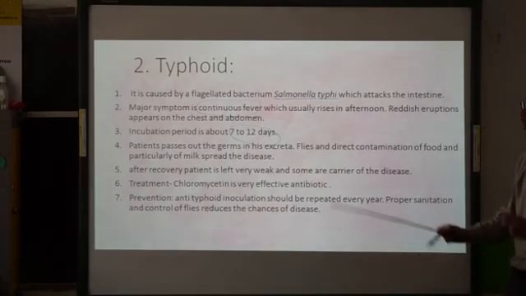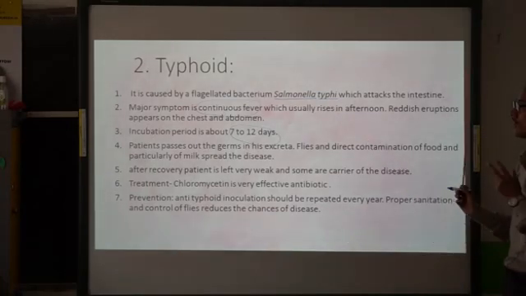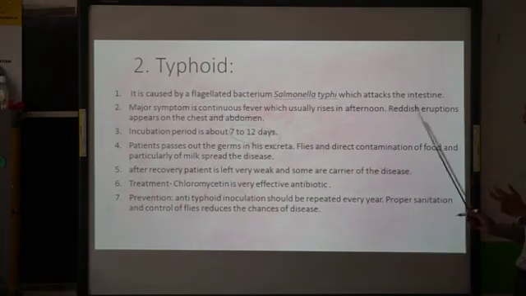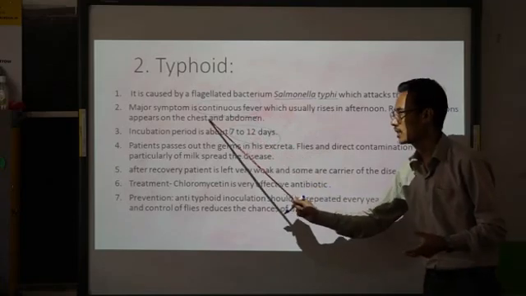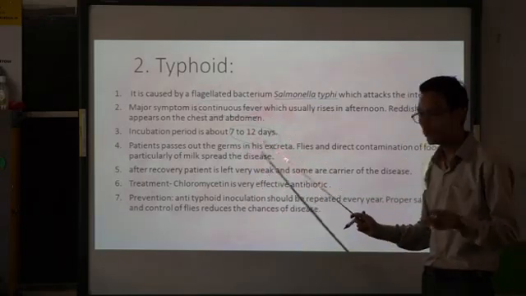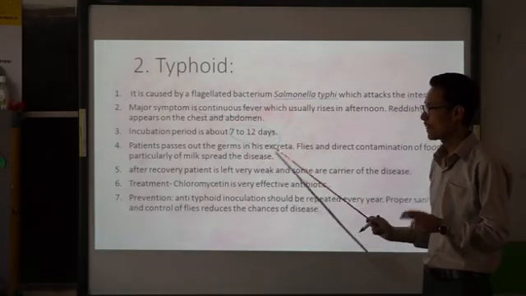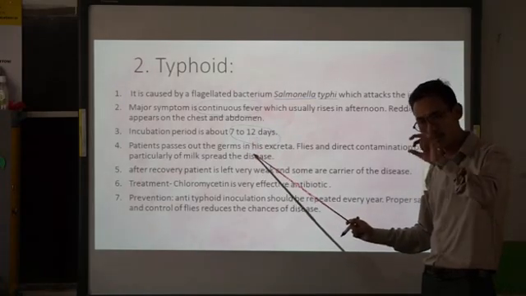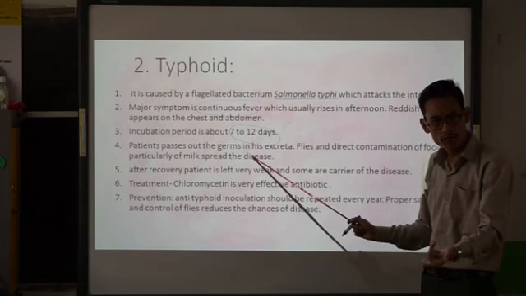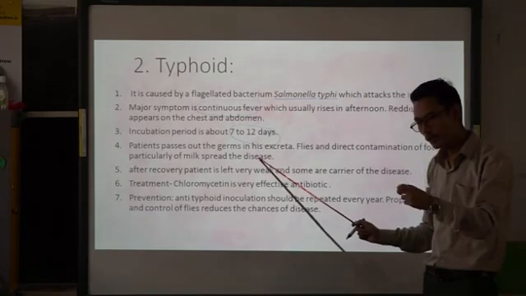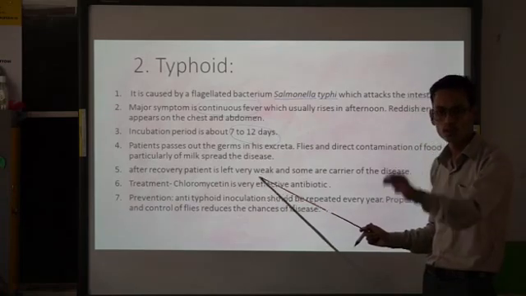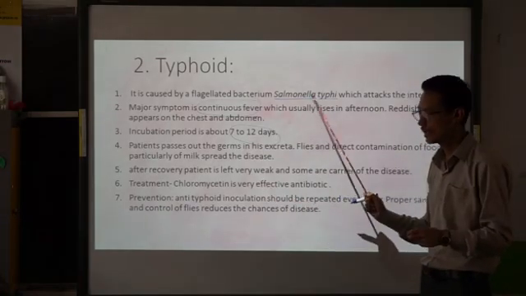So typhoid fever is caused by Salmonella typhi and attacks the intestine. Symptoms: continuous fever which usually rises in the afternoon, and reddish eruptions appearing on the chest and abdomen. The incubation period is 7 to 12 days. The patient passes the germs in the excreta, and those germs are transmitted with the help of flies. Alright? Individuals come in contact with the bacteria through food or water contaminated with Salmonella typhi.